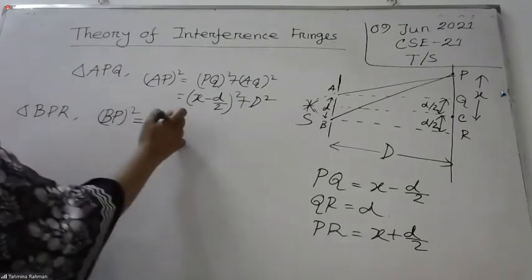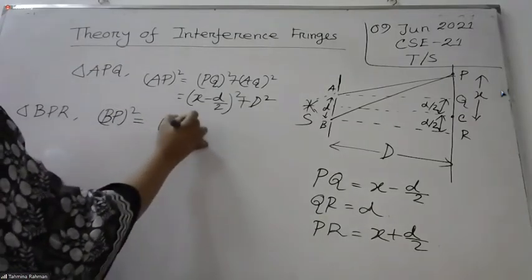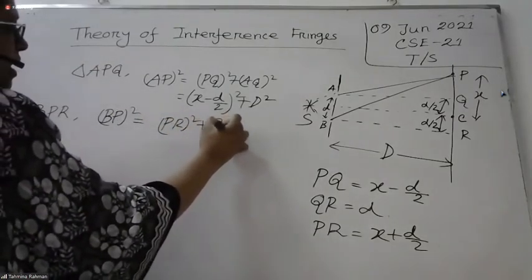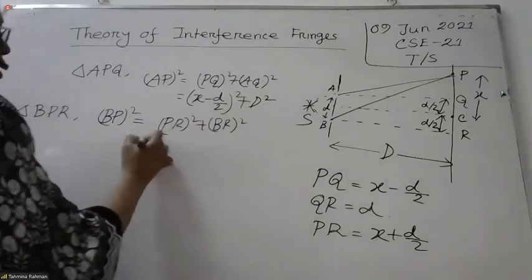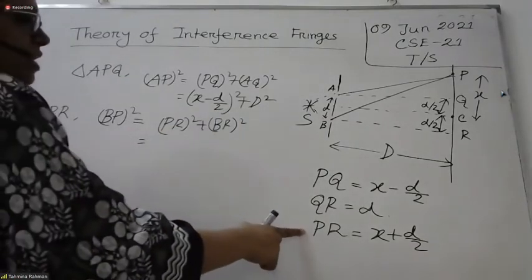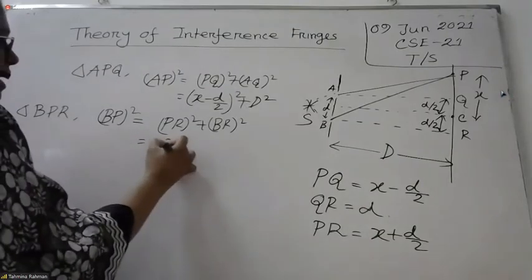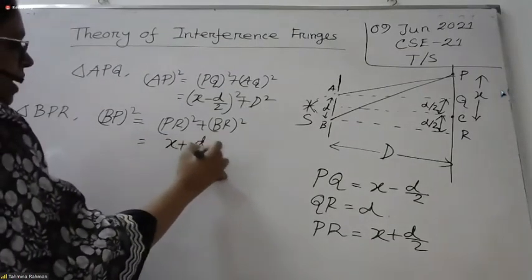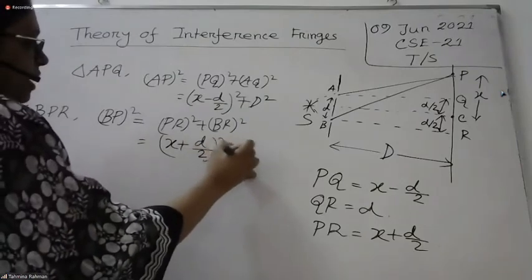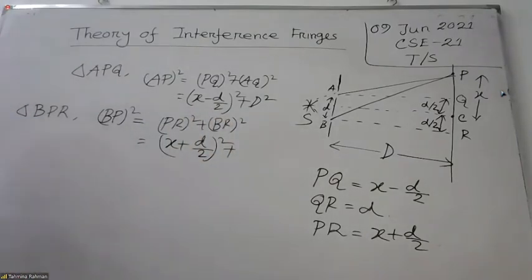So PR we can already find out, this one is equal to X plus D by 2. So here we can write X plus D by 2 whole square. Then BR, what is the value of BR there? Capital D.